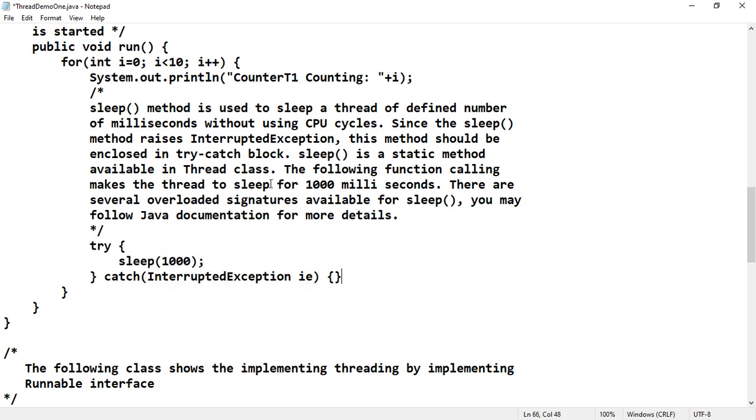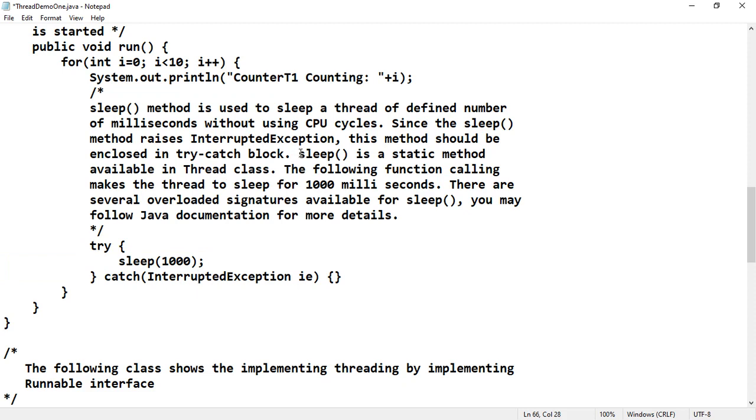In the last lecture we saw that the sleep state will expire and the thread will go into the ready state in two cases. One is when the timer expires, and another is when an InterruptedException occurs. That is the reason the sleep method throws the InterruptedException, and it must be caught in the catch block. So that is the reason we are writing the try catch block, just to recall exception handling.